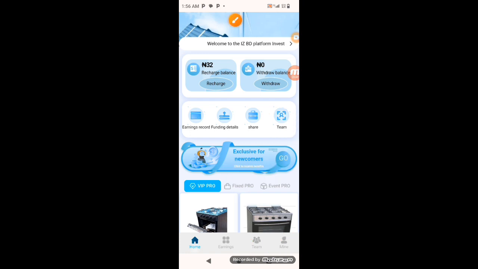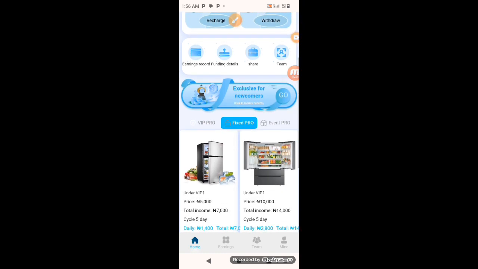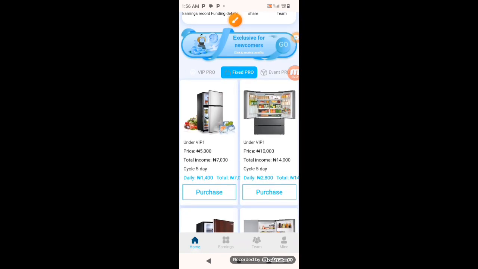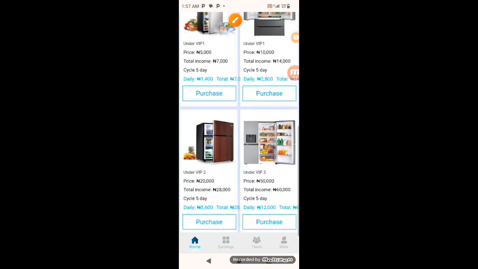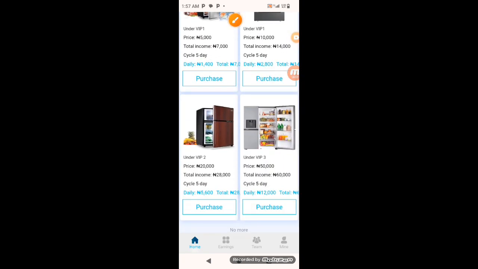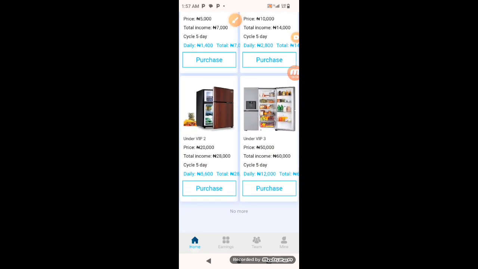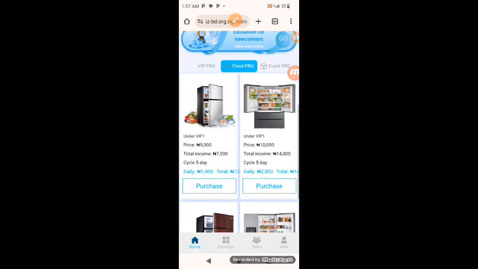Now let me still show you the Fix Pro, the packages in Fix Pro. You can see it. That's what I just said before. Now VIP one is 5K to pay 7,000, but it will be after the 50th day. This one 20K pays 28,000 after the 50 days. This one 50K pays 60K after the 50 days. So it's only having 4 packages.